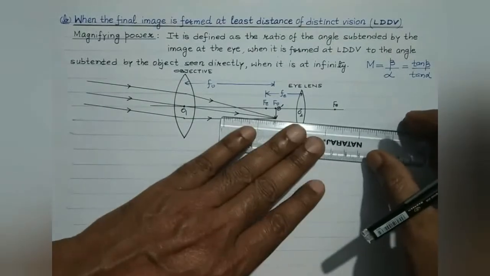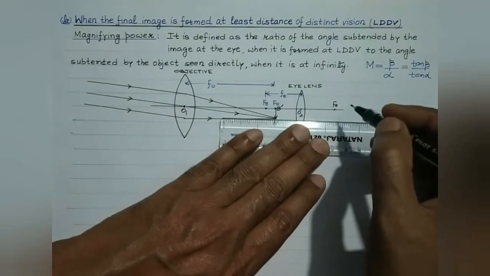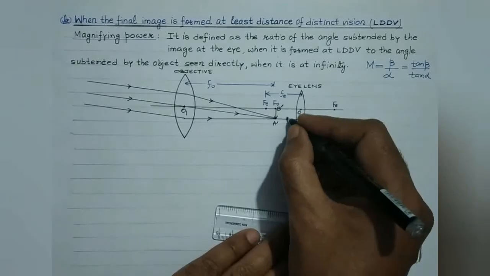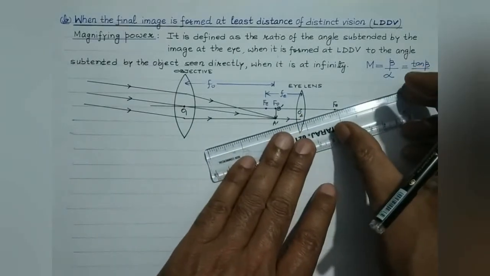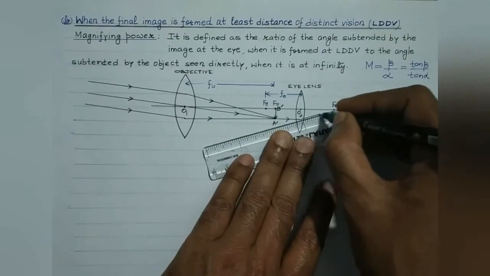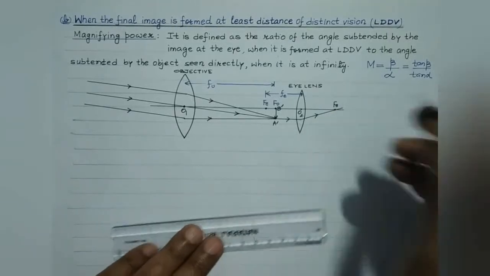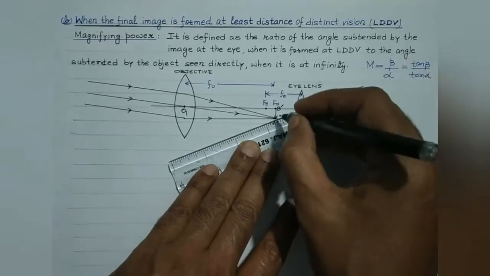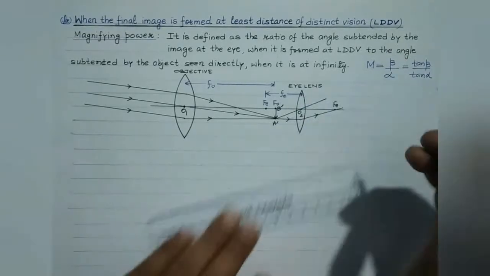So now we are aware A dash B dash will act as an object for the eye lens, so any ray which is parallel to the principal axis, after refraction, it will tend to pass through the focus, right? The other one, when it passes through the optical center, it will remain undeviated like this.